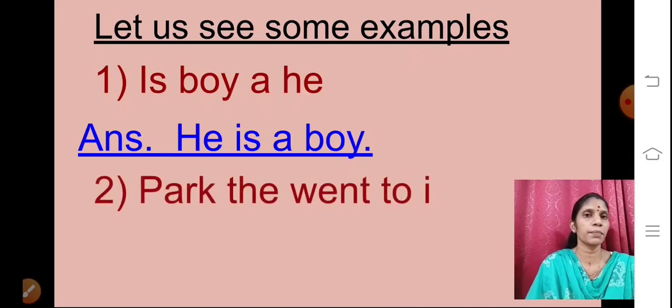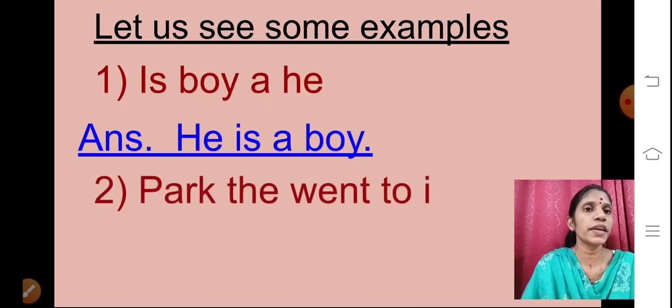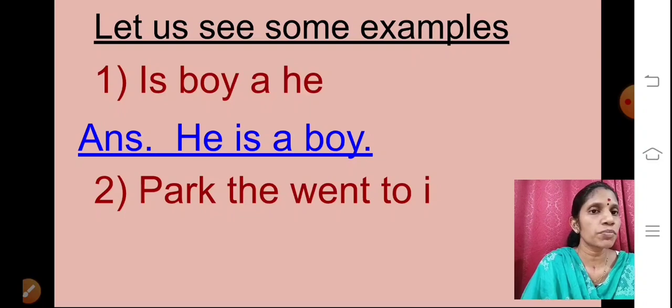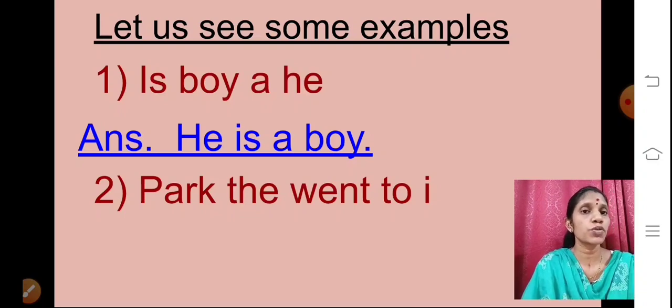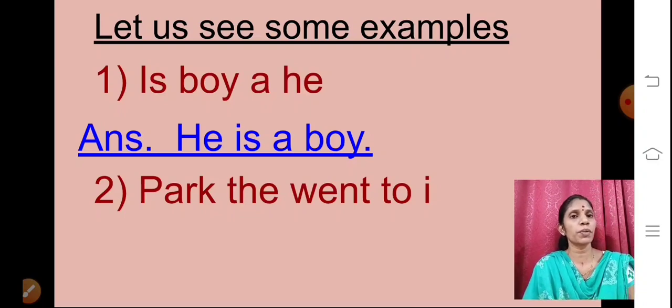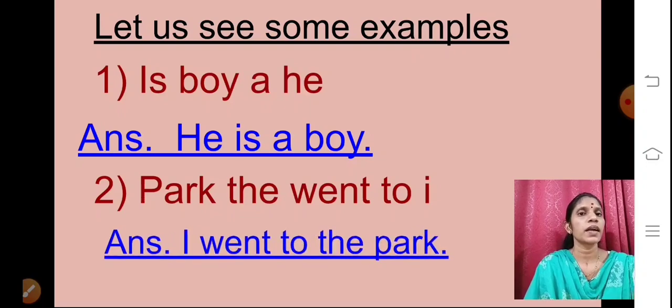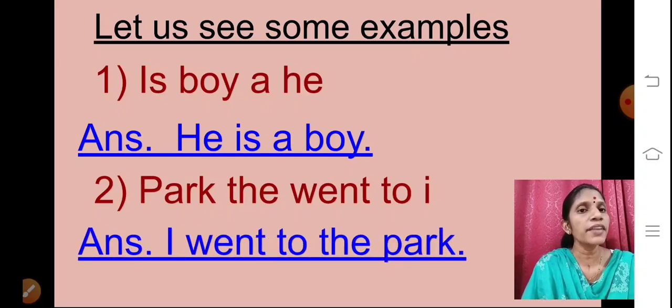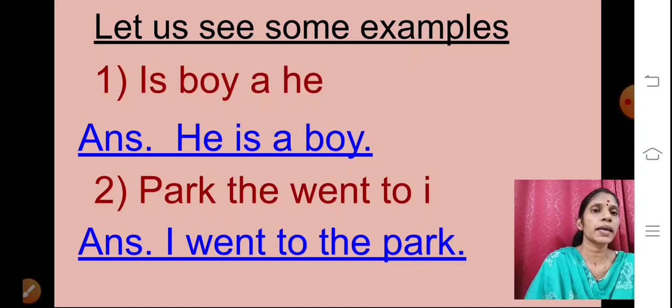The next example. Park the went to I. Here again, these words do not make any sense. So we will arrange the words properly, and the answer is I went to the park.